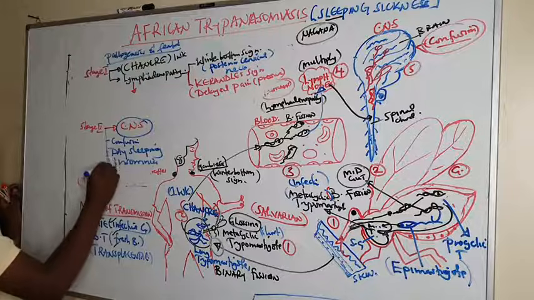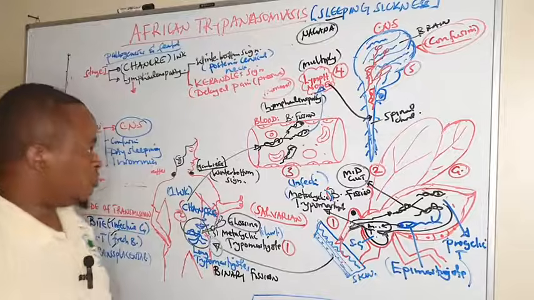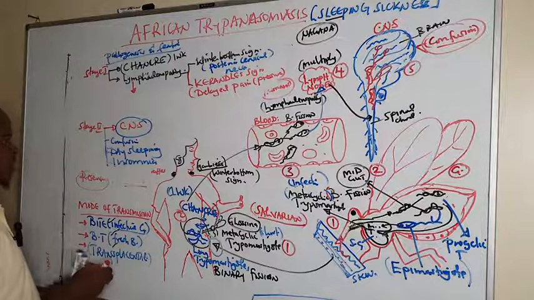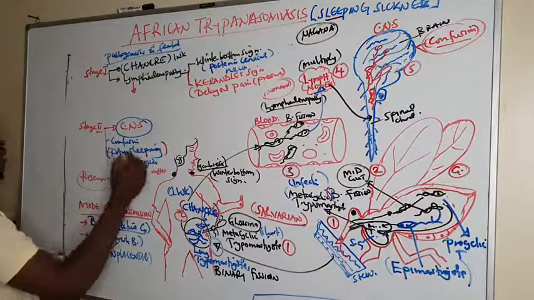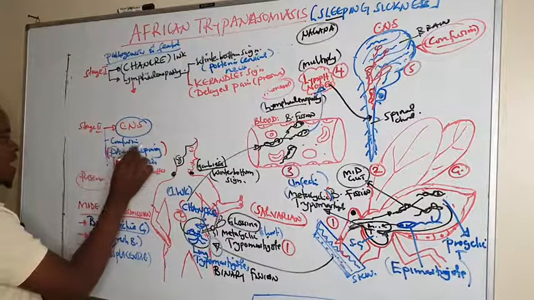These are the signs when these trypomastigotes have reached the central nervous system. This day sleeping is why we call it sleeping sickness, whereby someone can be asleep all day.